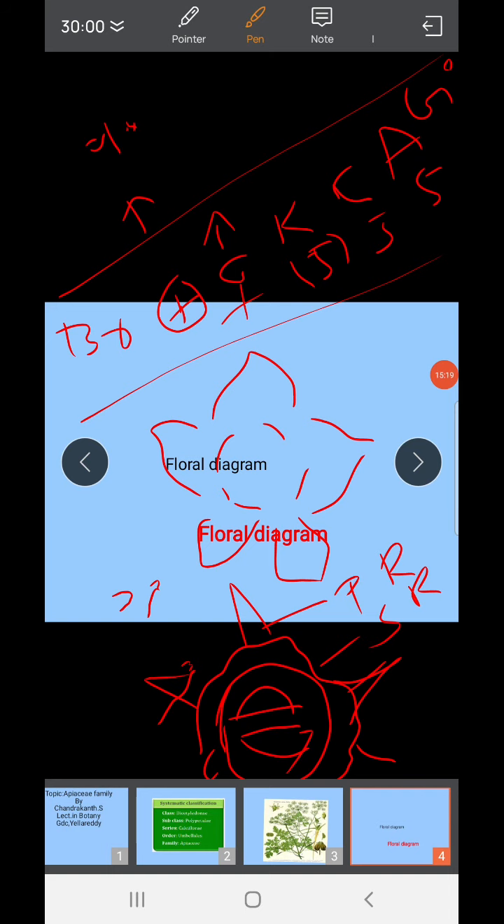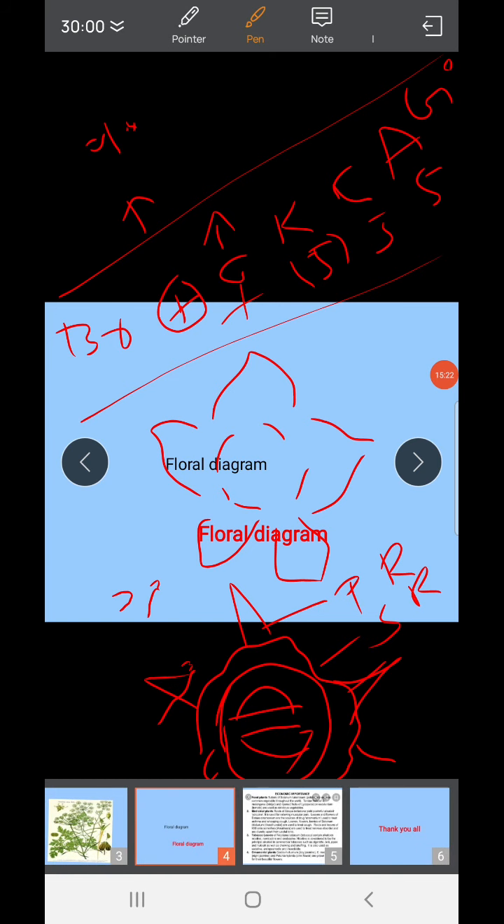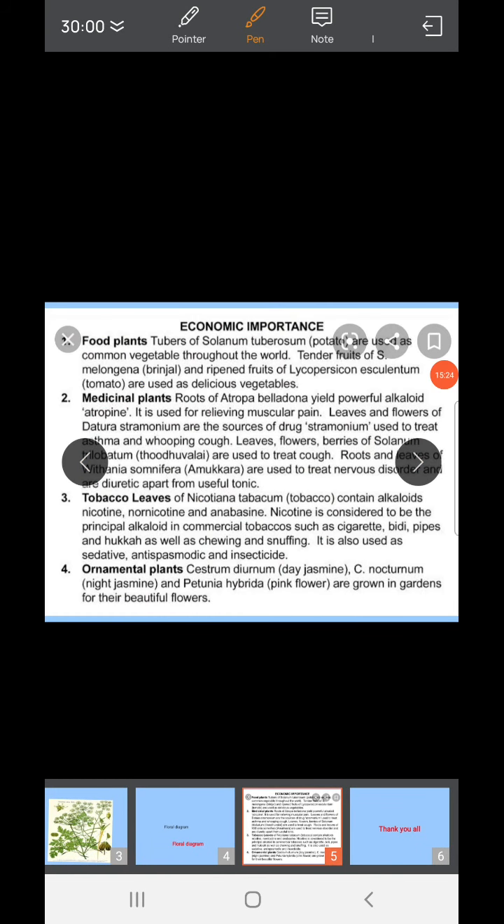Next, I'll go with economic importance. The family is important chiefly for vegetables and condiments, some which give oil, and also some ornamental plants and some medicinal plants are present here. Now I'll go with vegetables. The thickened fleshy roots of these plants are used as vegetables. For example, Daucus carota, that is carrot, and Apium is also used as a vegetable. Pastinaca is also used as a vegetable.